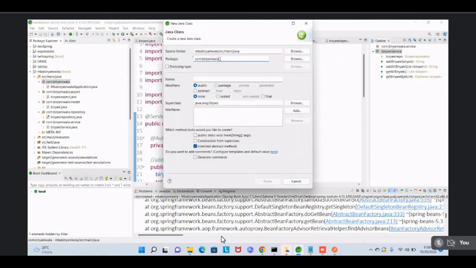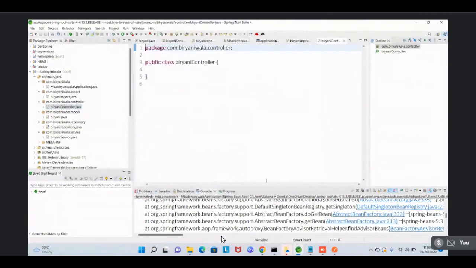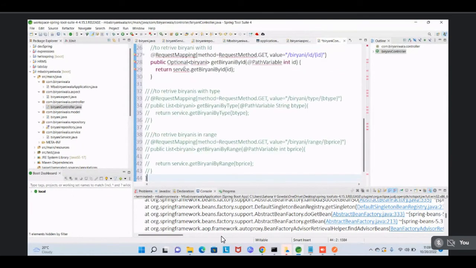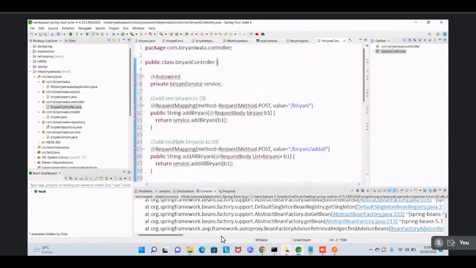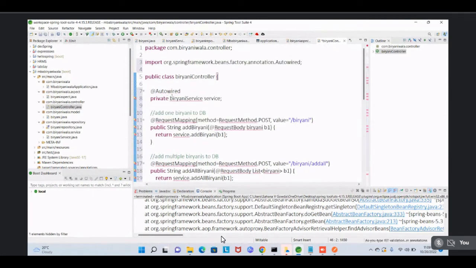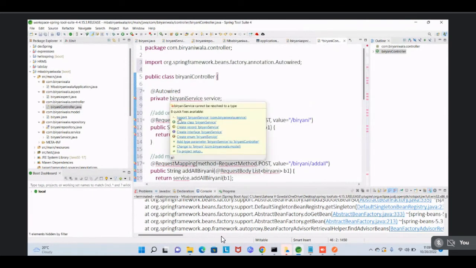Okay. So the package name should be biryaniwala.controller. Don't use capital letters in the package name. Here in the class name you can use capital letters, BiryaniController. Now actually you can do one thing and import BiryaniService and import everything that you have.